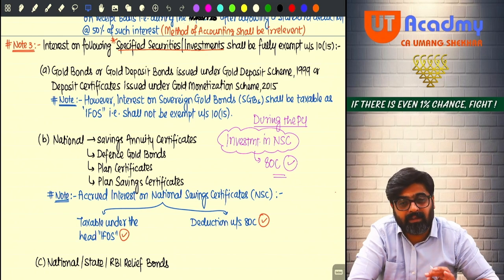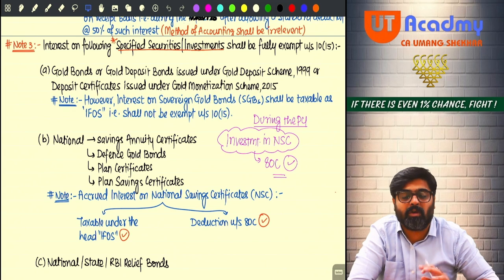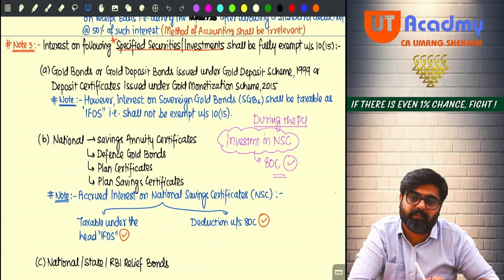Now under 10(15), they have not given any exemption for the interest on such bonds. Meaning that whenever you get interest on such sovereign gold bonds, please do not exempt it. Rather, you will charge that amount as taxable under the head IFOS. Yes or no, sir? Will you remember?